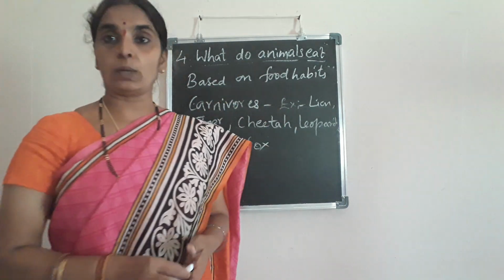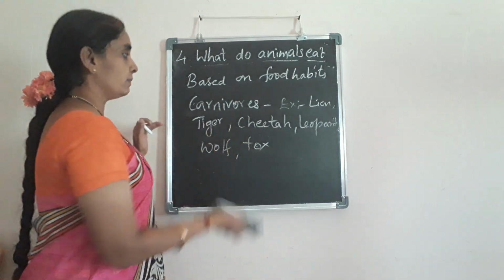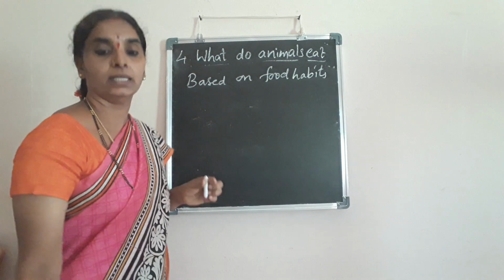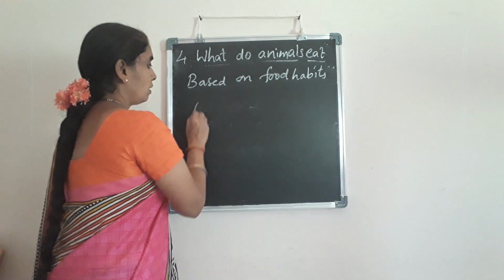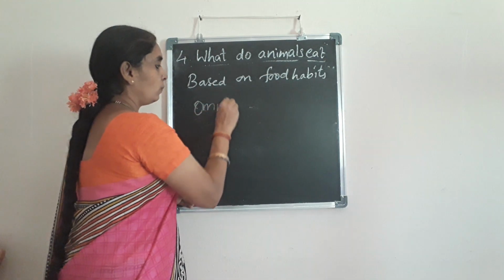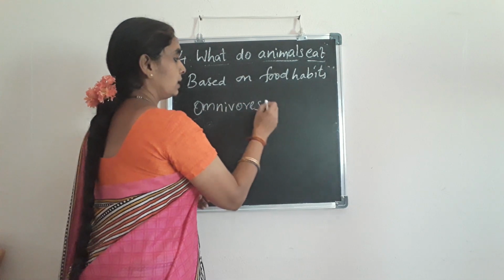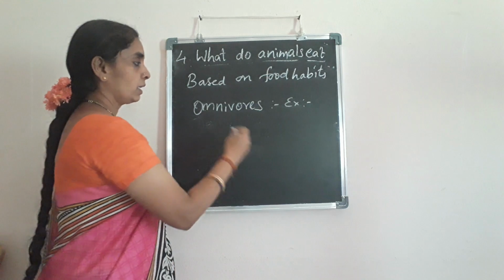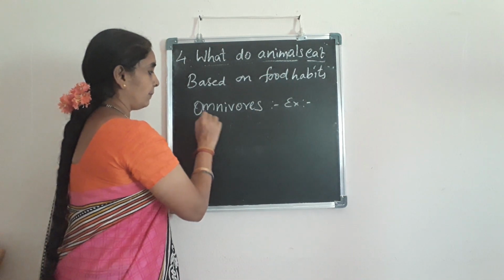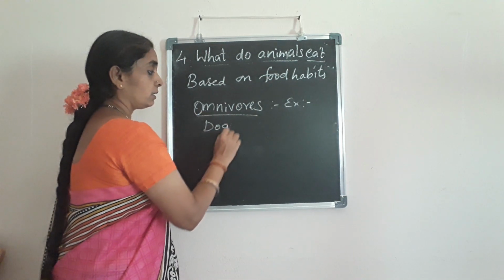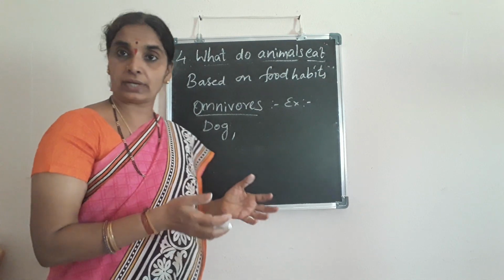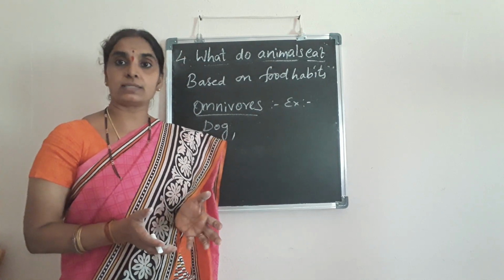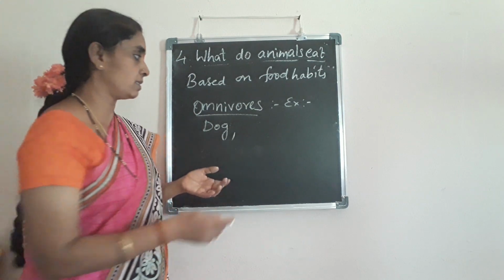Next, coming to the omnivores. Omnivores are the animals which depend on both plants and animals for their food. Let us find out what they are. For example, the dog that you find around eats both grains or rice, bread and all, and also eats bones, isn't it? The flesh of other animals they hunt.